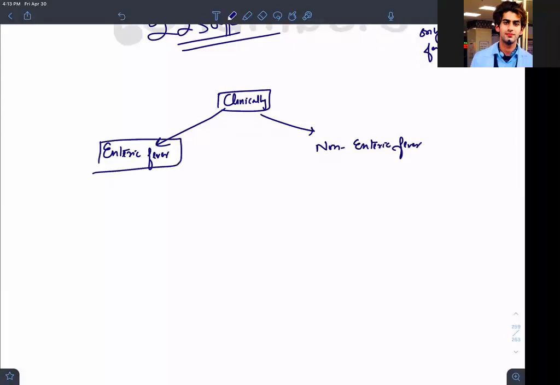Three examples, keep them on the tip of your tongue. Three members of this enteric fever group: three Salmonella causing enteric fever. Salmonella typhi, Salmonella paratyphi A, Salmonella paratyphi B. So I should write Salmonella typhi, Salmonella paratyphi A, Salmonella paratyphi B.